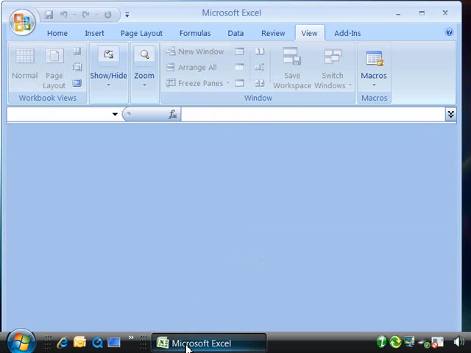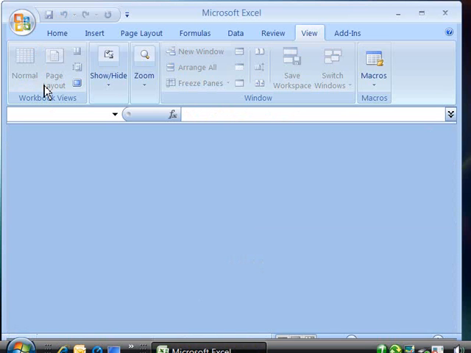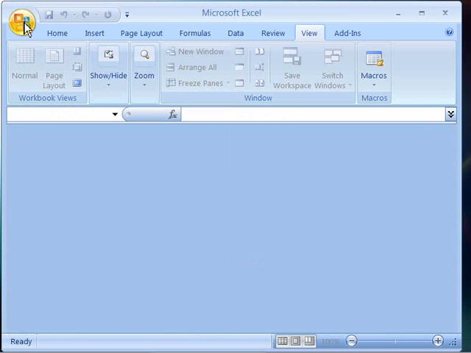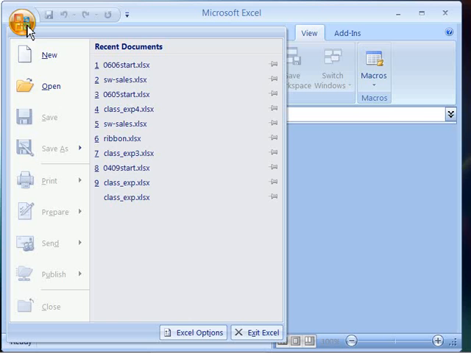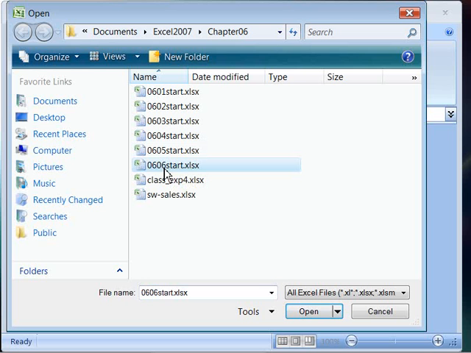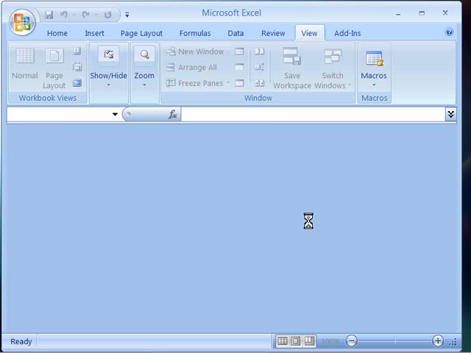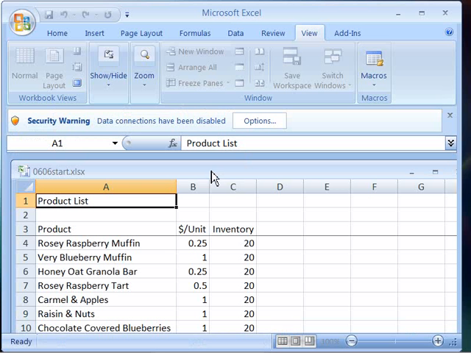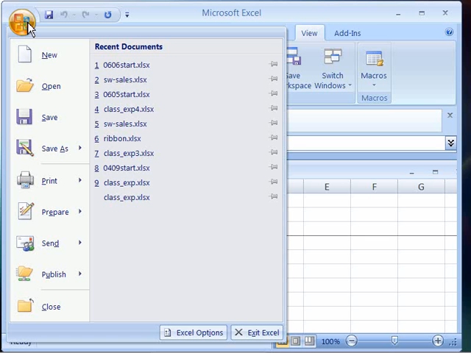And if you would like to open up a clean start file at this time, you will need to click your Office button, choose Open, and the file that we want to open up is the 0606 start file, which is a clean file reflecting the development of our product list up to this point in the class. With this open, now go ahead and create a new document.